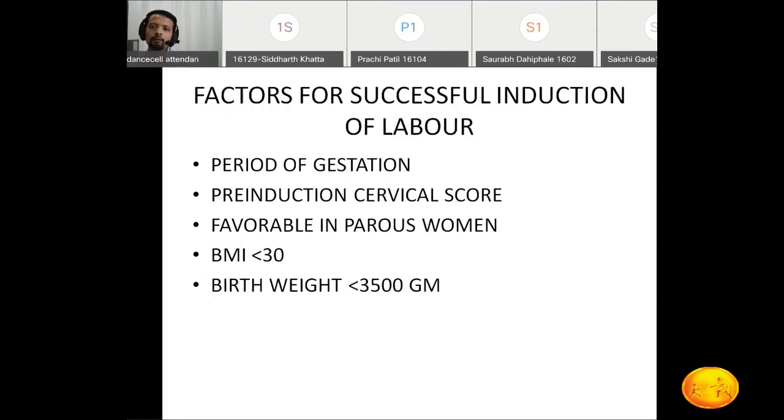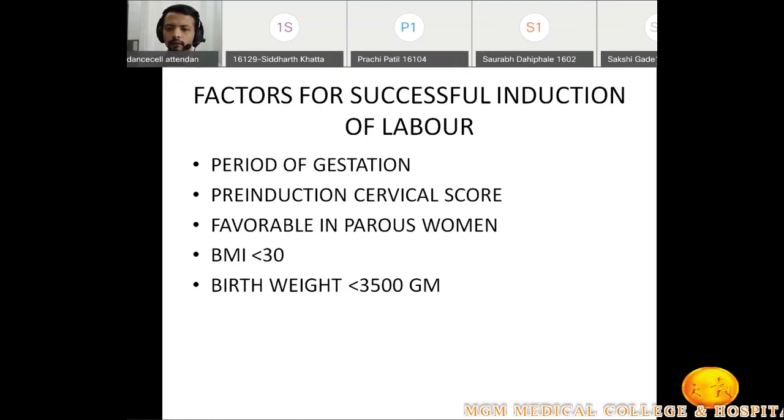And what are the different factors which define whether labor induction will be successful? The most important factor is the period of gestation. Means if I am inducing the labor at 34 weeks, another patient at 38 weeks, and another patient at 40 weeks 2 days, then which patient is more likely to go into labor?